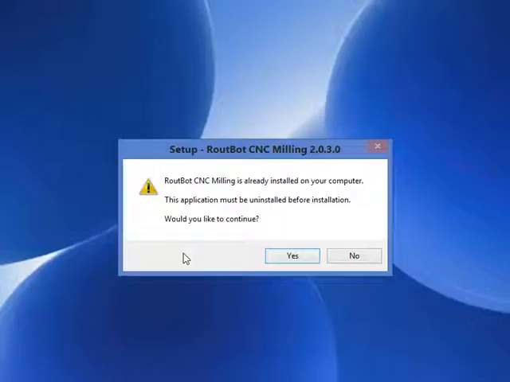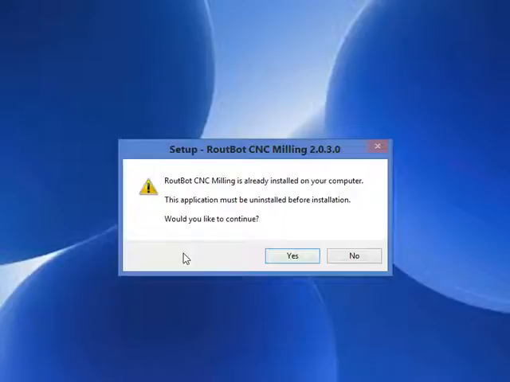If the installer does not start automatically, we need to open a file explorer, browse to the CD, and double-click on the file called install_RoutBot CNC. When the installer starts, Windows will ask us for permission to make changes to the computer by this verified publisher software. We will click on Yes.